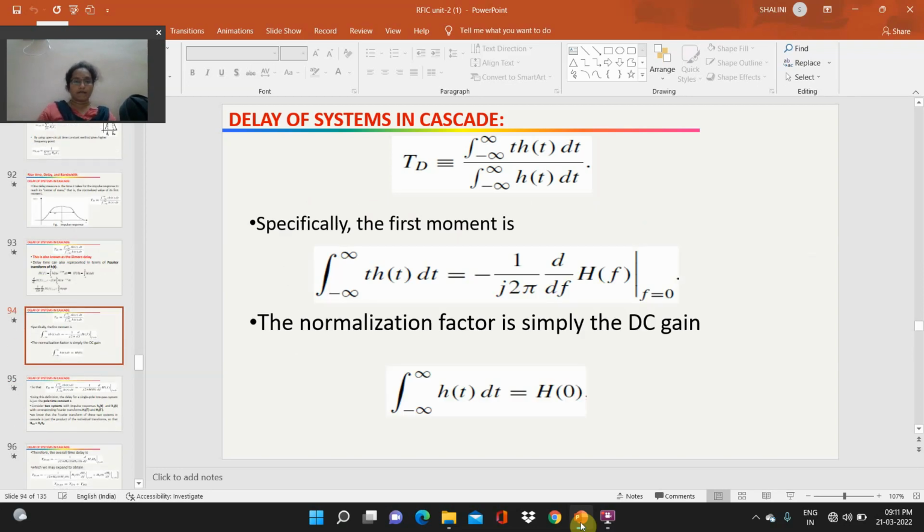So again Td is equal to the integral from minus infinity to infinity of t h of t dt divided by the integral of h of t dt. Specifically, the first moment, the integral of t h of t dt, is equal to minus 1 by j 2 pi times dH by df at f equal to 0. The normalization factor is simply the DC gain: the integral of h of t dt is equal to H of 0.